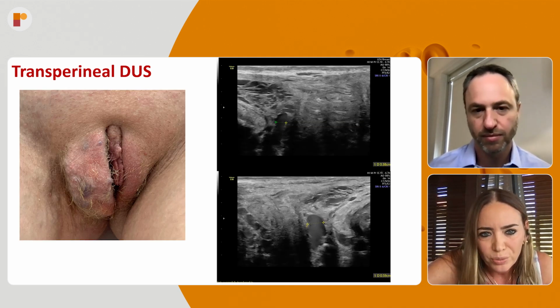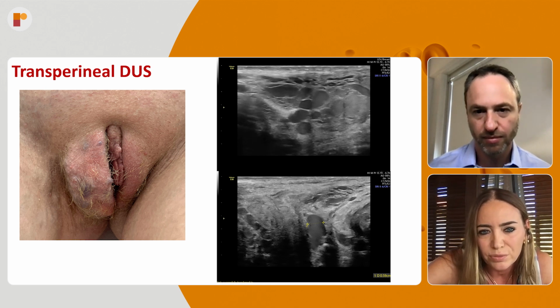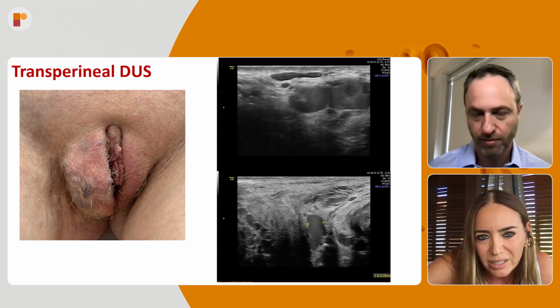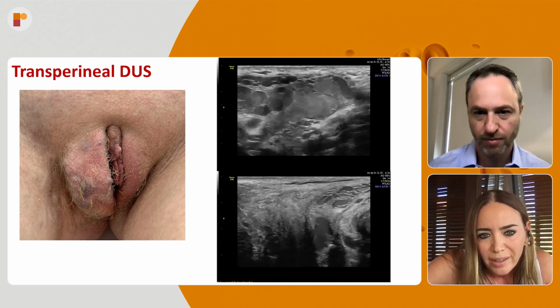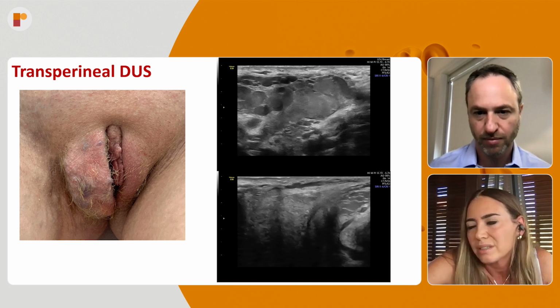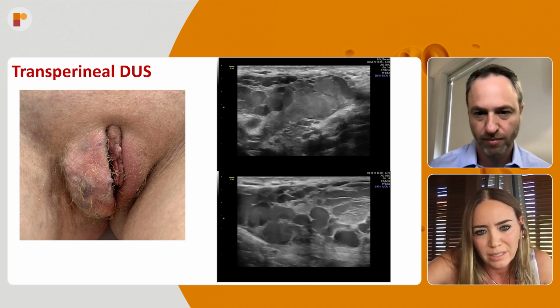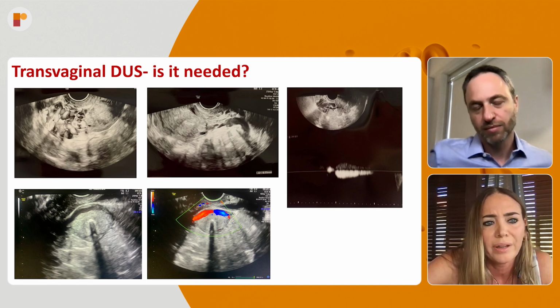And I can show you how it is. This one is the vulva, and it is this intermediate labial, and you can see that it is connected with all these varicosities in the labia majora. And the second one is in between the vulva and the rectum, and you can see that it is also connected with these varicose veins in the labia majora.